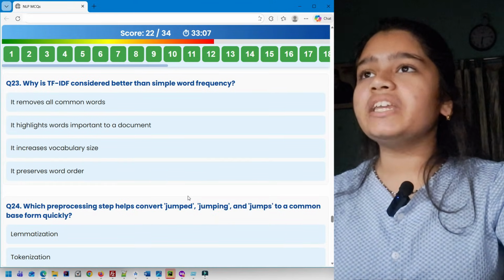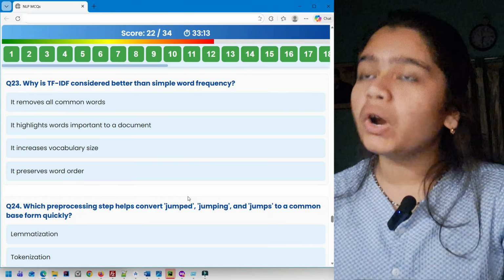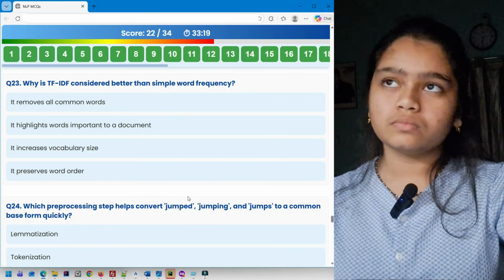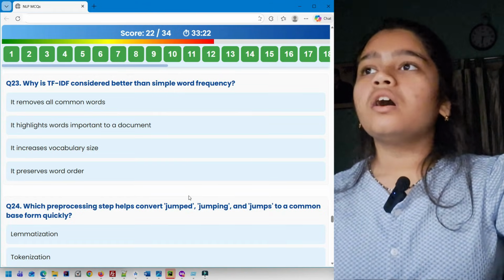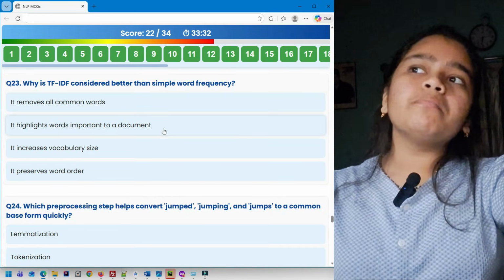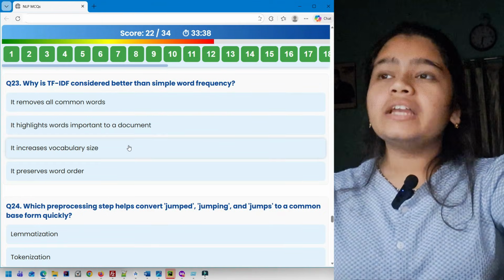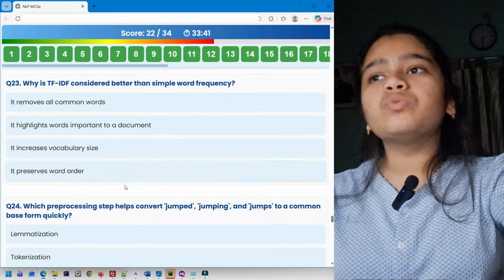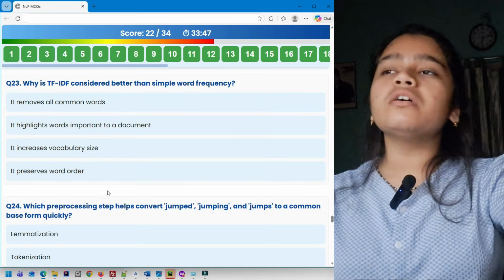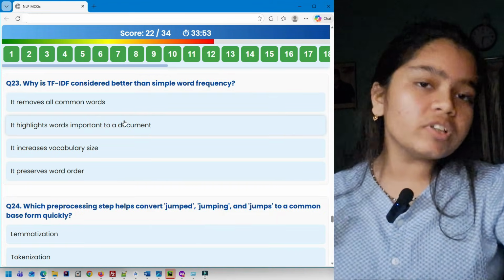Question 23. Why is TF-IDF considered better than simple word frequency? It removes all the common words. It highlights words important to a document. It increases vocabulary size. It preserves word order. So TF-IDF, it removes all the common words. Yes, that can be. Highlights words important to the document. Yes, that can also be. Increases vocabulary size, no. Preserves word order. Yes, it preserves word order, but most importantly, see, it removes all the common words. This can also be done in text pre-processing where we are removing the stop words.